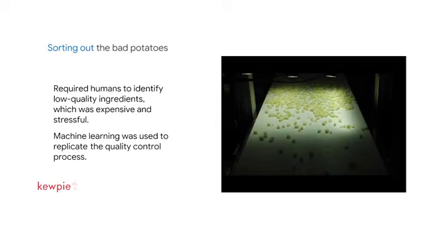Another example of unstructured data. Let's take Kewpie. Kewpie manufactures baby food. In this case, quality is not necessarily a matter of life or death because the food itself is safe, but discoloration of food turns out can concern parents. So Kewpie turned to Google and our partner BrainPad to build a solution leveraging image recognition to detect low-quality potato cubes. The machine learning algorithm enabled them to free people from the tiring work of inspection and focus on other more important work.